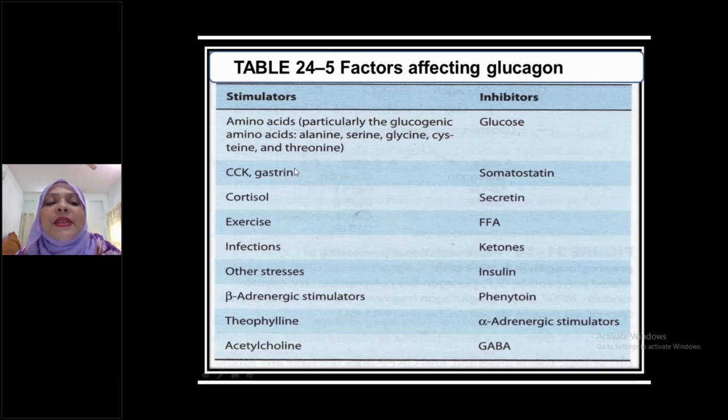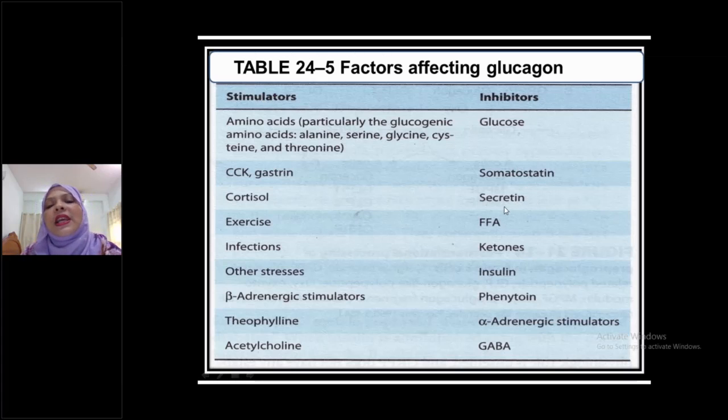But here, what do you mean by glucose? Here it means hypoglycemia. Please write down in your khata. Hypoglycemia is a stimulator for glucagon secretion, but hyperglycemia is an inhibitor for glucagon secretion. High glucose level inhibits glucagon secretion, but low blood sugar level, that is hypoglycemia, is a stimulator for glucagon secretion.